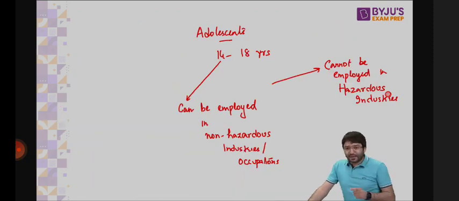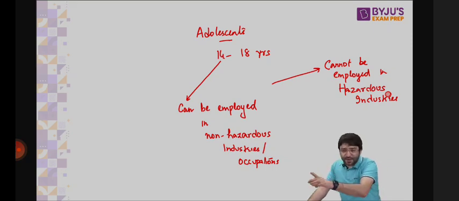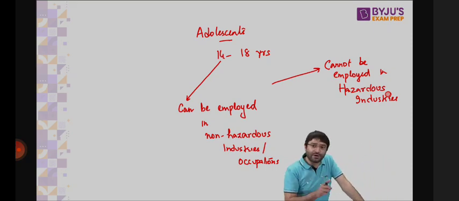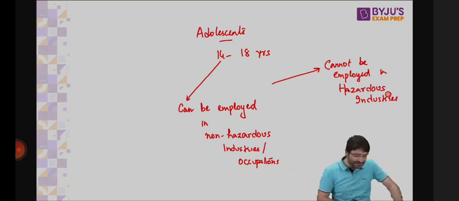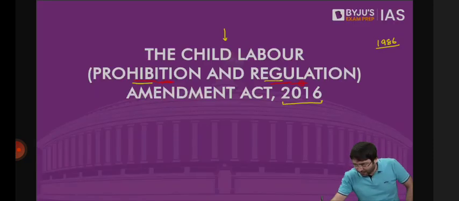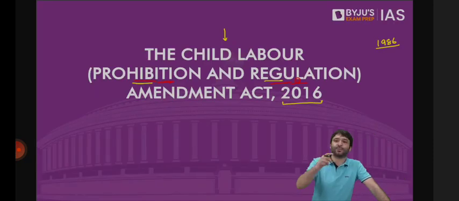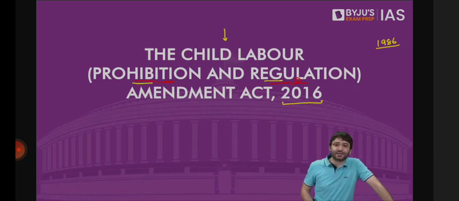Now this law says these adolescents, they cannot be employed in hazardous industries, but they can be employed only in non-hazardous industries. That means there is prohibition on child labor, and there is regulation of adolescent labor. Adolescents, their employment is regulated. That means they cannot be employed in hazardous industries.